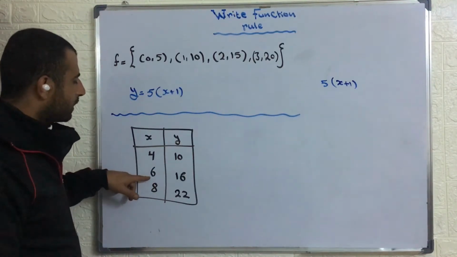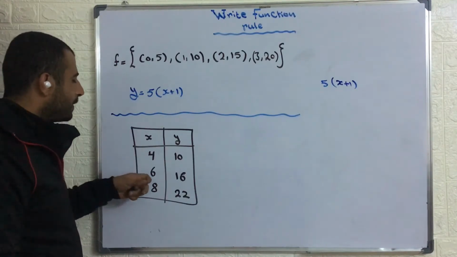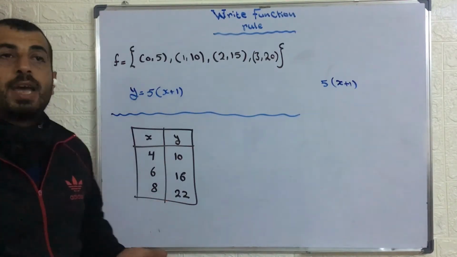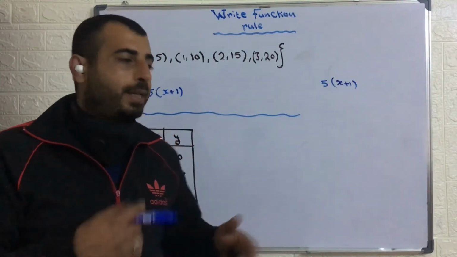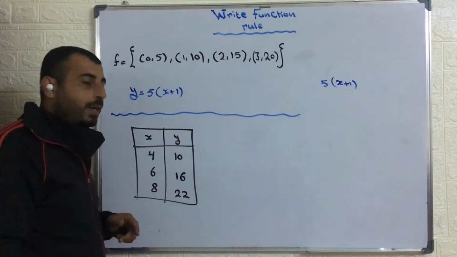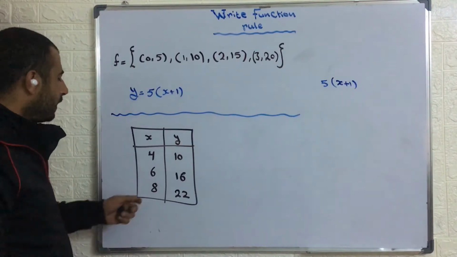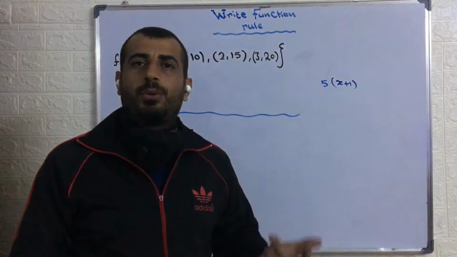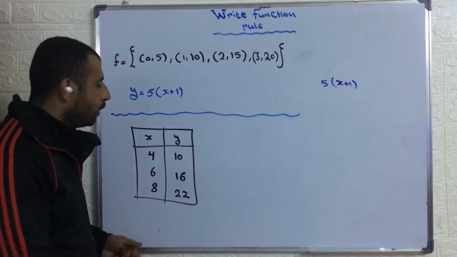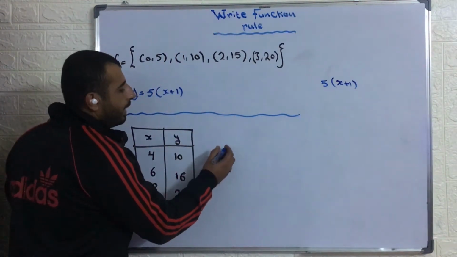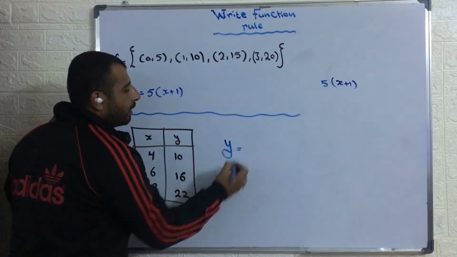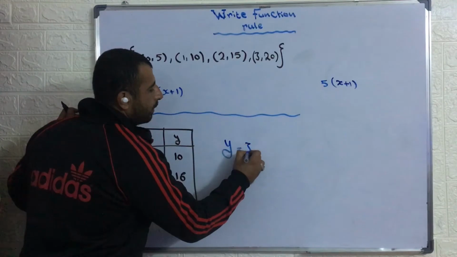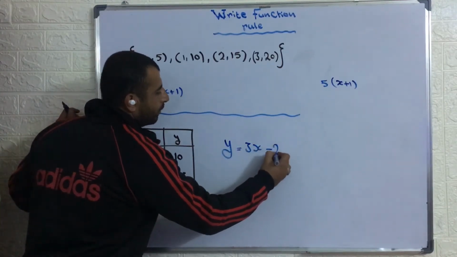But let me check the next one. 3 times 6, which equals 18, minus 2, which equals 16. That's good. I get 16. So let me try the last one to see if it's valid or not. 3 times 8, which equals 24. 24 minus 2, which equals 22. So finally, I get our rule. My rule will be 3 times x minus 2.